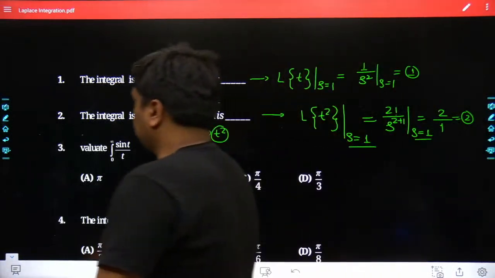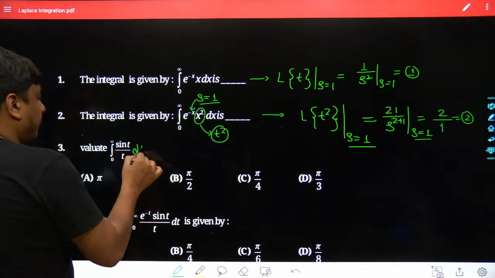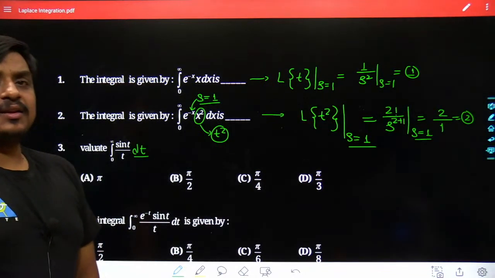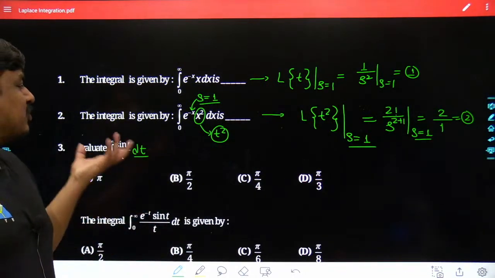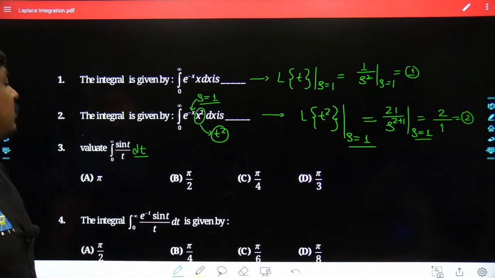May I know what would be the value of sin t divided by t? What would be the value of sin t divided by t? Obviously, the integration is taken over dt. This calculation was already made in yesterday's class, so most students must be able to remember it. Tell me what would be the value for this given problem.